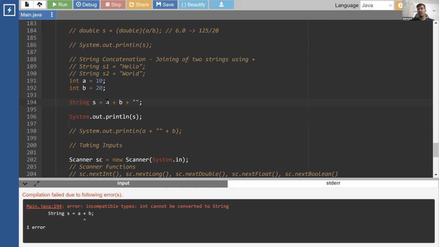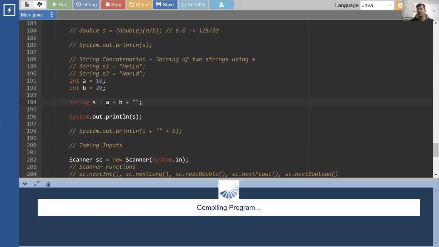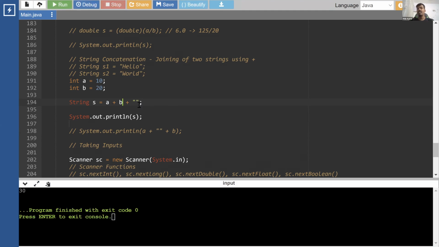So for example, if I add a string, this will convert the entire result into a string. Now if I run this, it will find 30 and then add a string. So it gets converted to 30 as a string, which can be stored into a string variable, and we can print it as well.